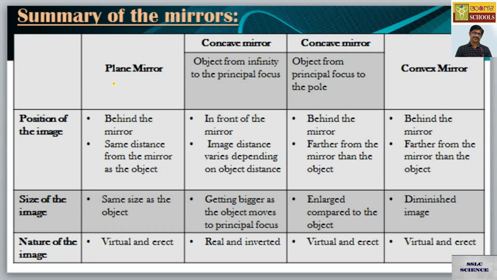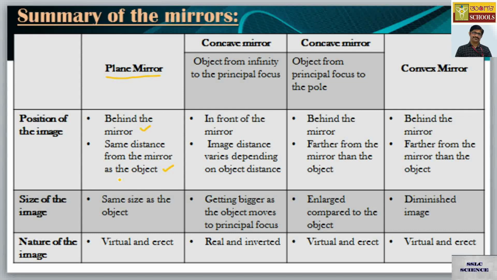So for the first mirror, that is plane mirror, we found out the position of the image is always behind the mirror, and image distance is the same as the object distance, same distance from the mirror as the object.